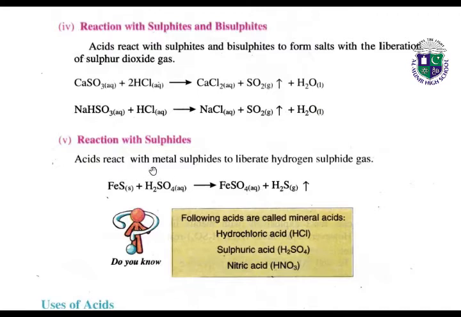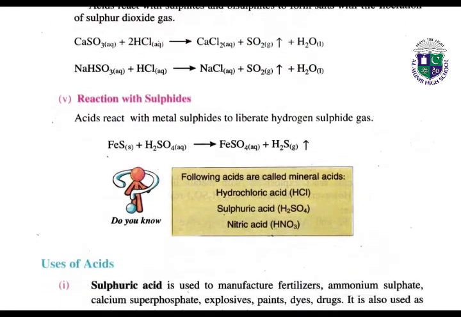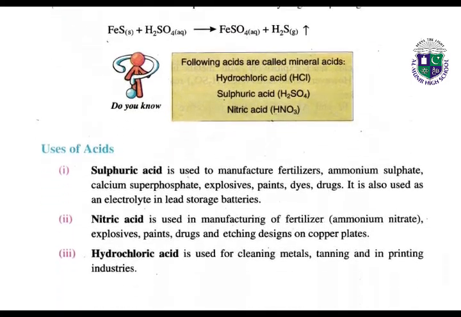Also, acid reacts with metal sulfides to liberate hydrogen sulfide gas. Iron sulfide reacts with H2SO4, this is the acid, and they form FeSO4, and H2S is also released. So this is the sulfide gas. The following acids are called mineral acids: hydrochloric acid, sulfuric acid, and nitric acid. These acids are also called the mineral acids. It is the important point.